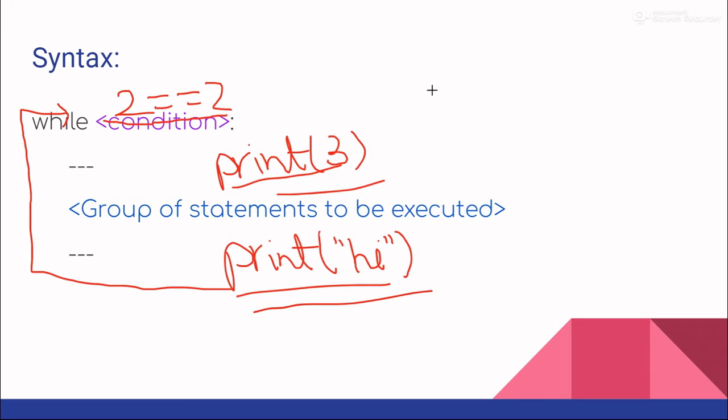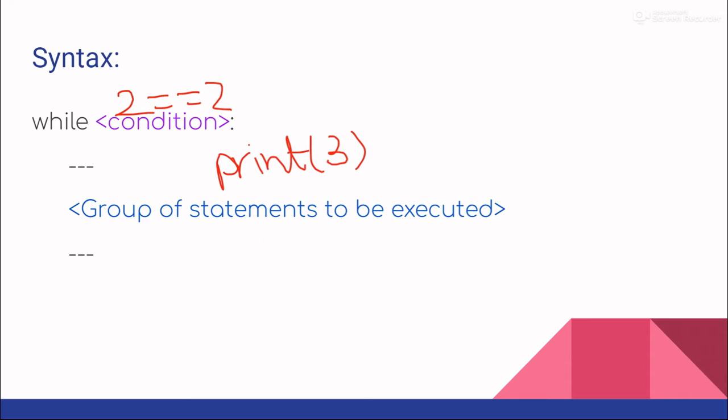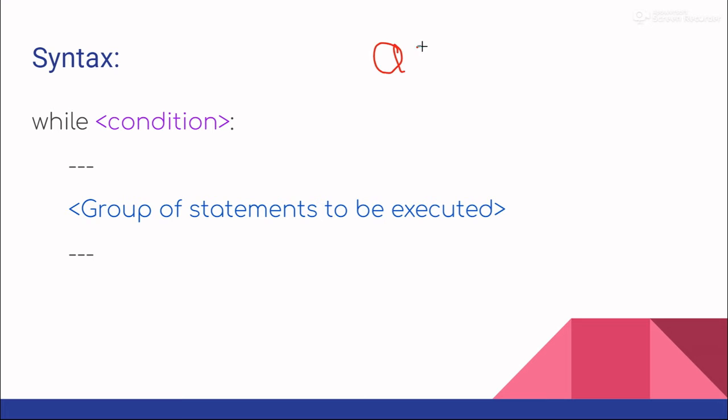So in this situation we can use a variable. Let's say we made a variable called a, and stored a value of 2 inside of it.